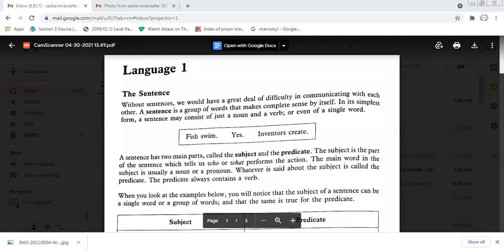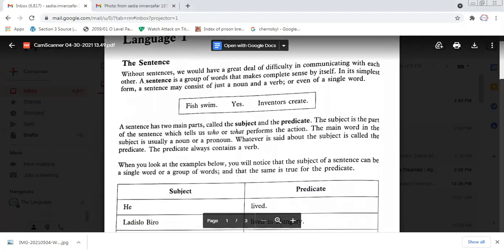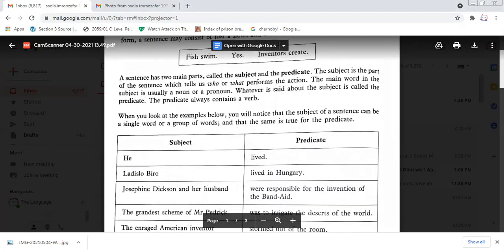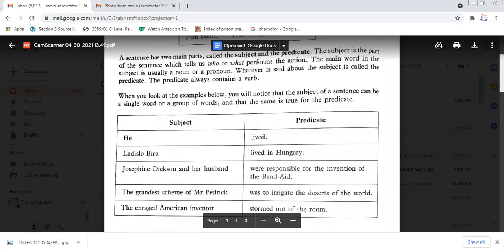If we look, Sadia, one question is there. Yes, Sadia, you said that there is a subject and a predicate. Here we have "dog barks at a cat." Dog is the subject and cat is the object. Is it also a predicate? Yes, the verb and the rest of the sentence is called the predicate. We will do examples of it and you will understand it better.